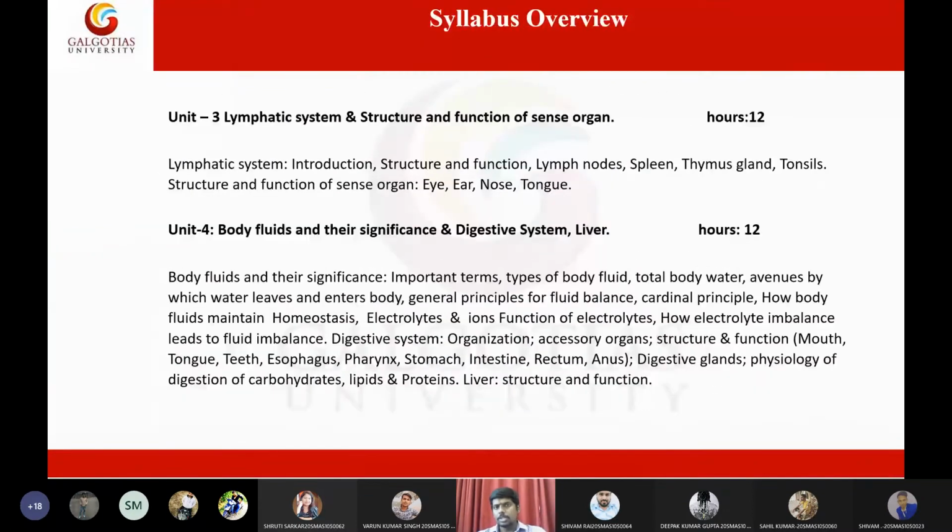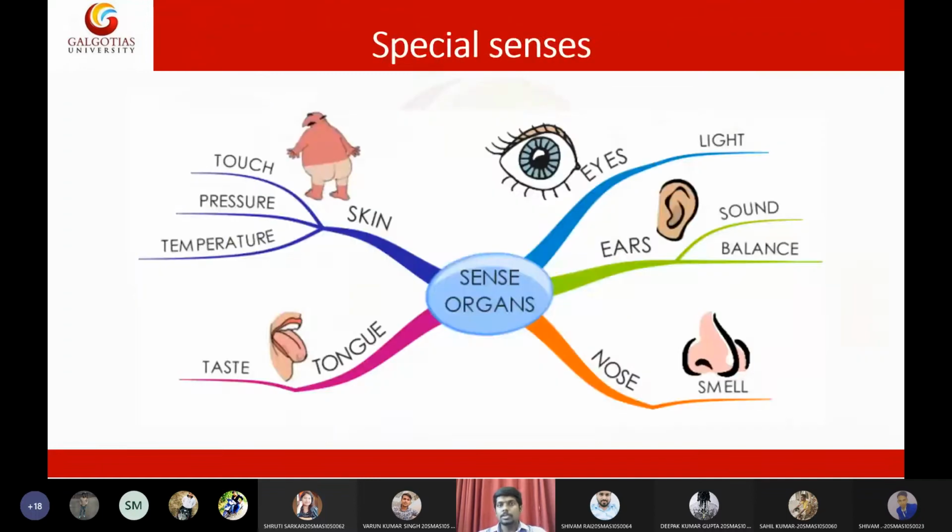So the second topic in unit 3 is eye, ear, nose, and tongue. We already finished the eye and the ear. Then in today's lecture, we will discuss the physiology of smell, or the function of the nose. Then we will also discuss the tongue. So a quick revision: these are the sensory organs.